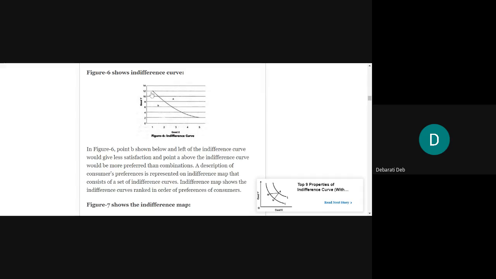Now this is a single indifference curve, in which any point lying below and to the left of this curve would indicate less satisfaction to the consumer, and a point above and to the right of this indifference curve will definitely give more satisfaction, and that combination will be more preferred than the combinations on the indifference curve.